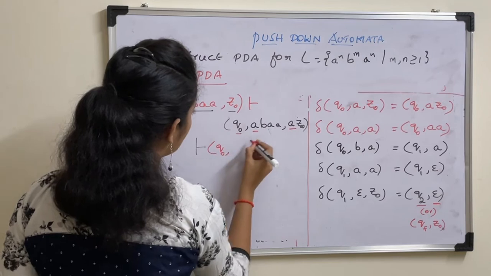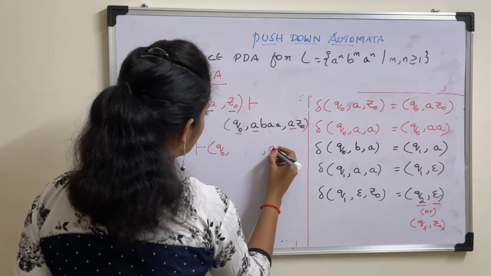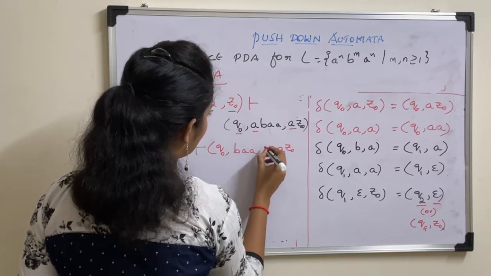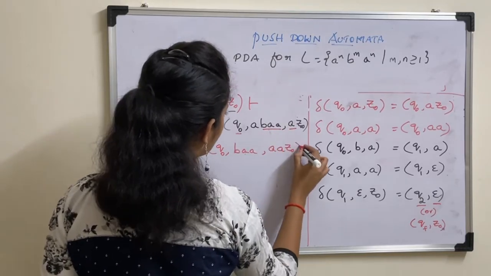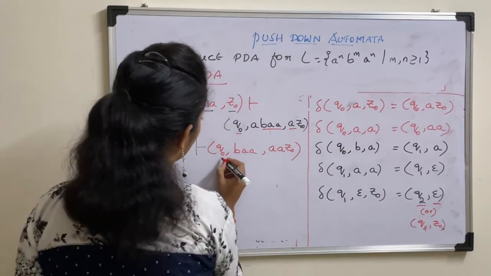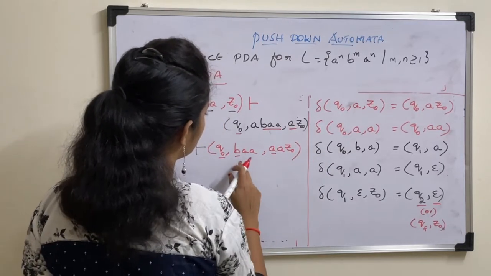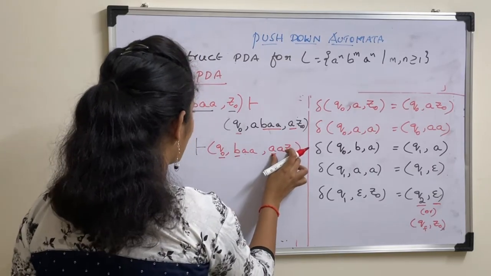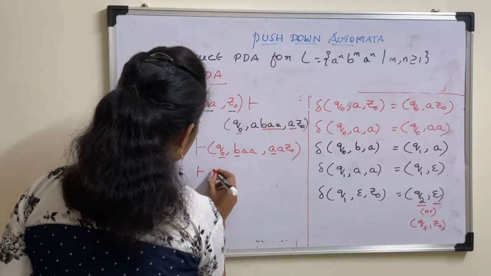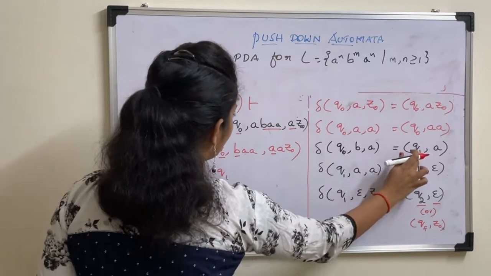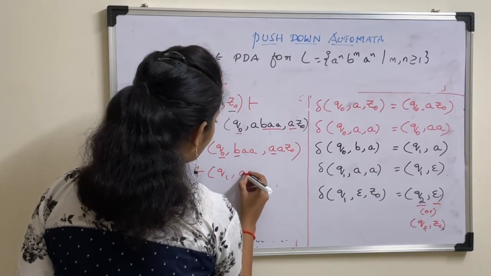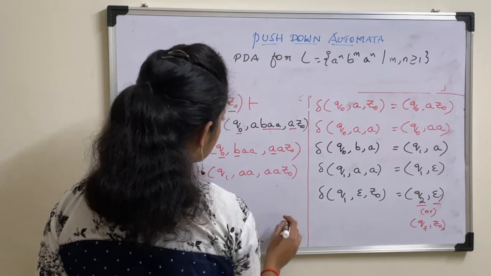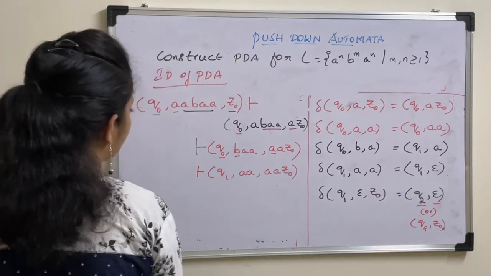So Q0, push this A onto stack, so that you will get AAZ0, and leftover string is BAA. Now Q0 BA. So B means do nothing. So these stack elements remain as it is. So change state to Q1 and then write leftover string AA, and this AAZ0 remains as it is, as we are not performing any operation.